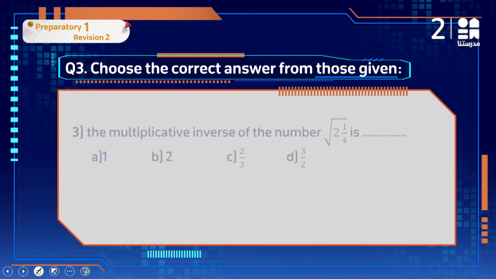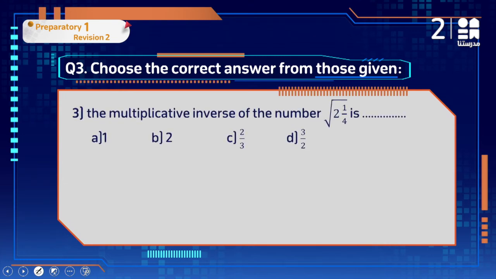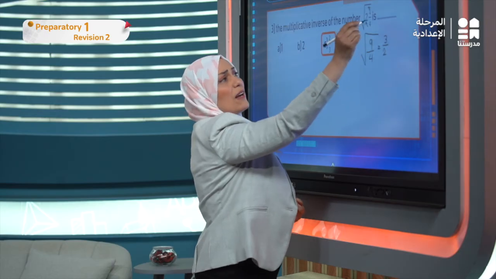Then, number 3: the multiplicative inverse of the number square root of 2 and 1/4 is what? Also, we have to write this mixed number as an improper fraction by multiplying 4 times 2, then adding 1. 4 times 2 is 8, plus 1 is 9/4. How can I take the square root of 9 and the square root of 4? Of course, the square root of 9 is 3, because 3 times 3 is 9. The square root of 4 is 2. So this is the value of it, by the way.